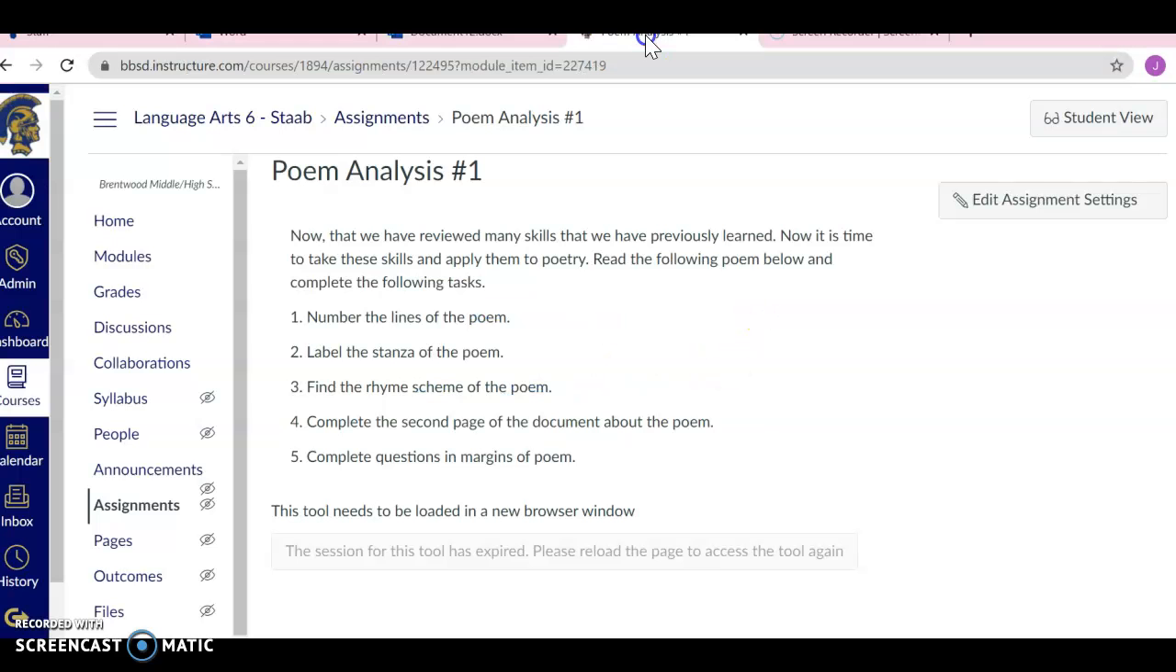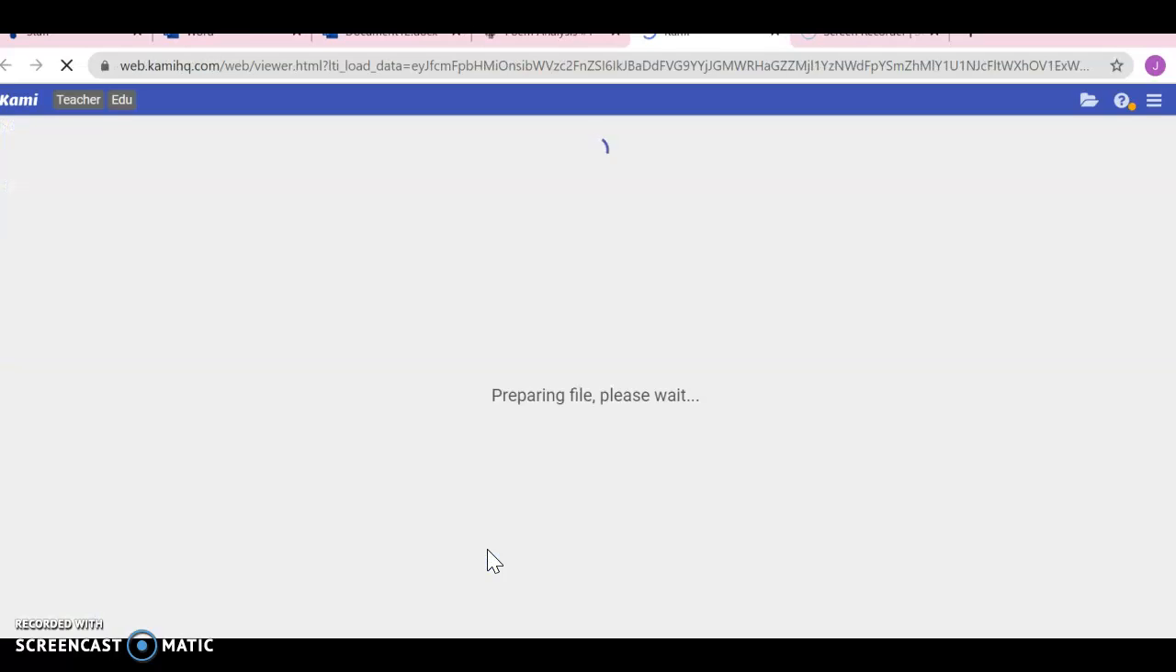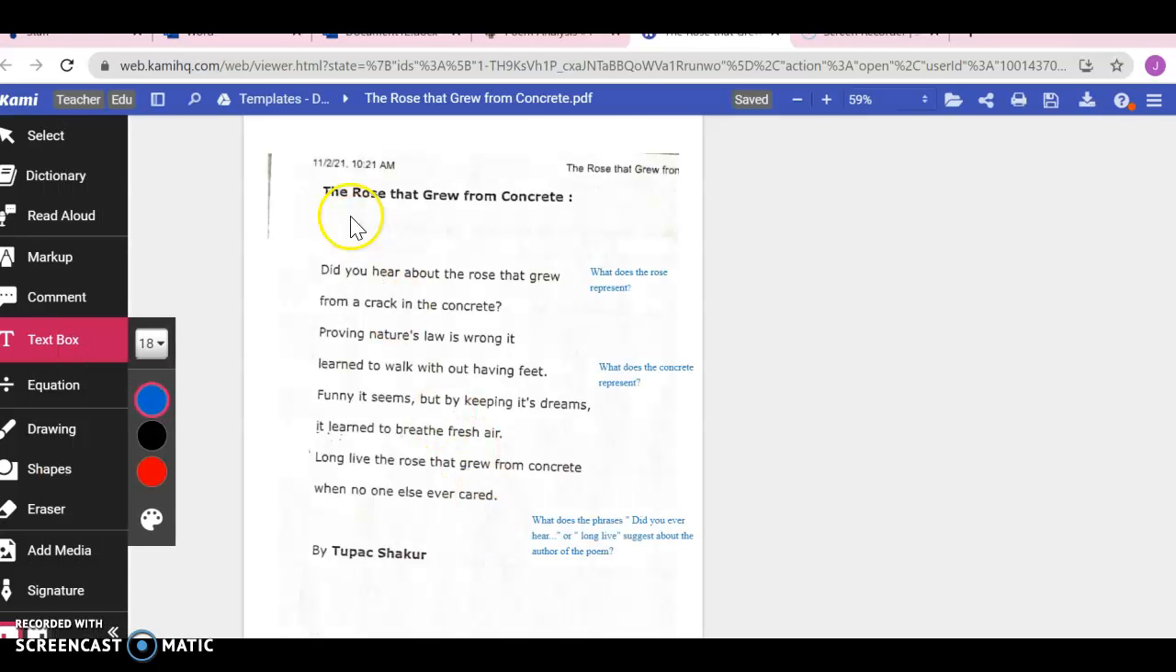So if you guys go to Canvas and go back to your assignment, you're going to click on the window and load it in. And here is your poem. It's called The Rose That Grew from the Concrete, and it's from Tupac. And if you know Tupac, he was a rapper. He actually did a lot of poetry, and as you know, songs could be poems too. But he wrote,